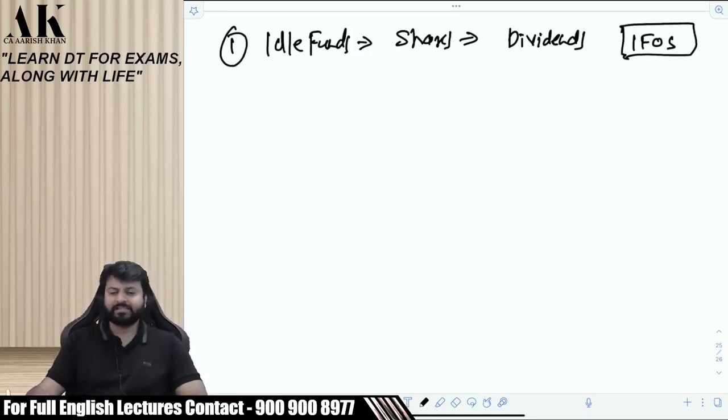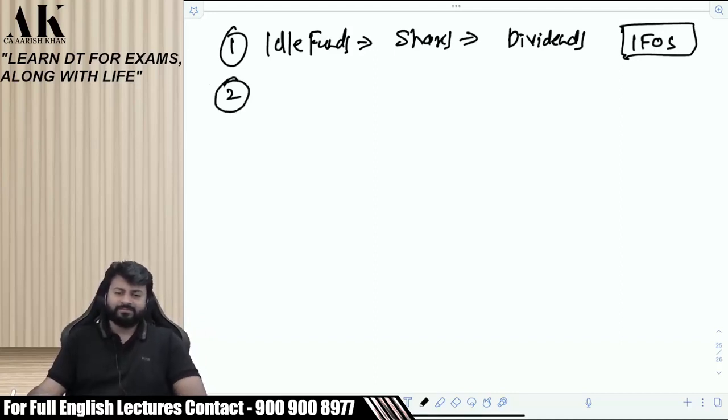So where will these idle funds go? You have bought shares, I have bought shares. You have got some dividend, I have got some dividend. Where will it go? It will go to IFOS.